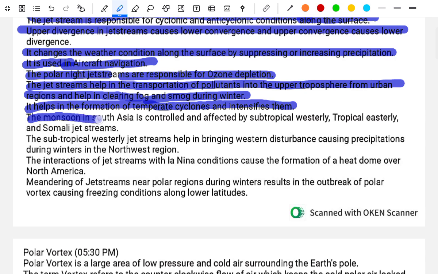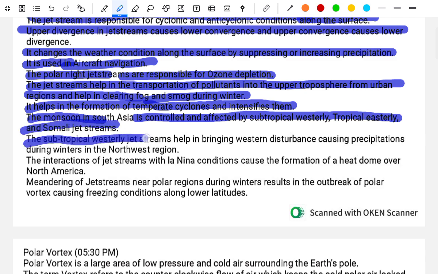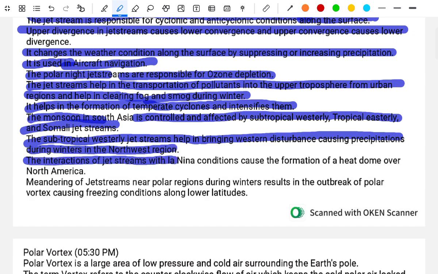The monsoon in South Asia is controlled by the subtropical westerly, tropical easterly and the Somali jet stream. The subtropical westerly jet stream helps in bringing western disturbances causing the precipitation during the winter in the northeast region. The interaction of the jet stream with La Nina and El Nino conditions causes the formation of the heat dome over North America.